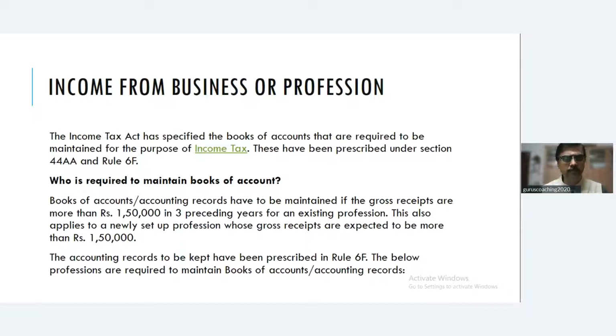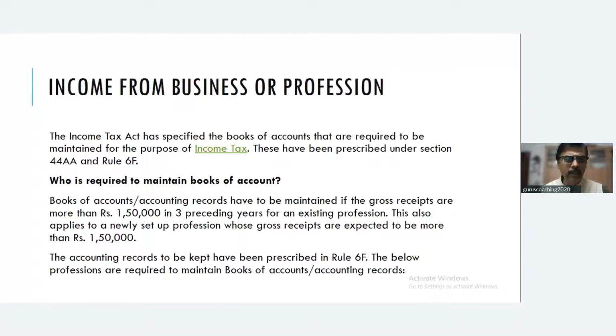So now when we talk about books of accounts to be maintained, remember this section 44AA and Rule 6F. So income tax has specified certain books of accounts that are required to be maintained for the purpose of determination of income. And what those are is prescribed under Rule 6F. Now, who should maintain books of accounts? Books of accounts and accounting records have to be maintained if the gross receipts or turnover is more than 1,50,000 in the 3 preceding years for an existing professional. And this also applies to a newly set up professional whose gross receipts are expected to be more than 1,50,000.